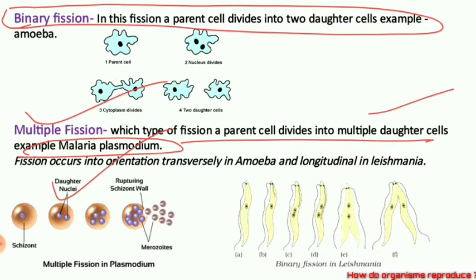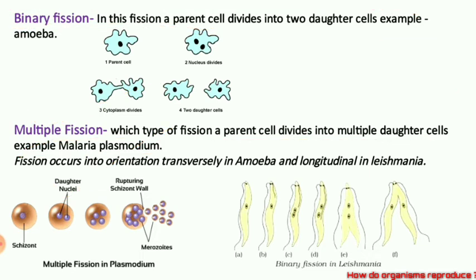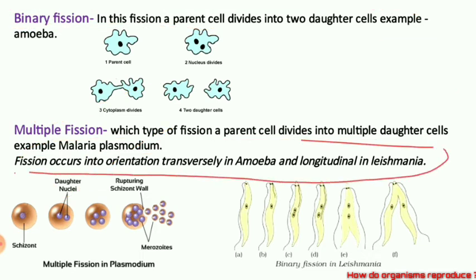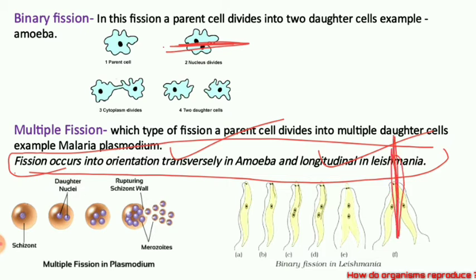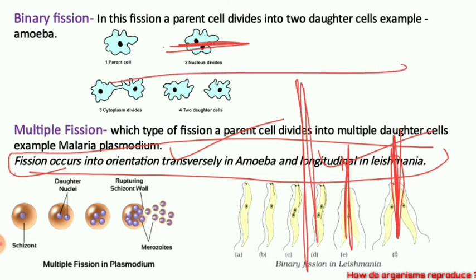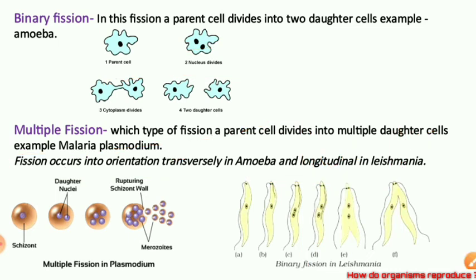Hope it is clear. Next, children, fission is of various types. The fission can be transverse or longitudinal. Here, the amoeba divides like this, transversely. But Leishmania divides longitudinally. So the fission can be transverse, that is horizontal, or it can be longitudinal like this. Hope it is clear, children.